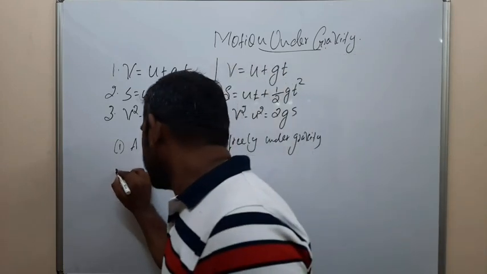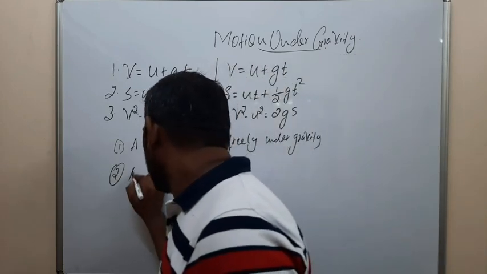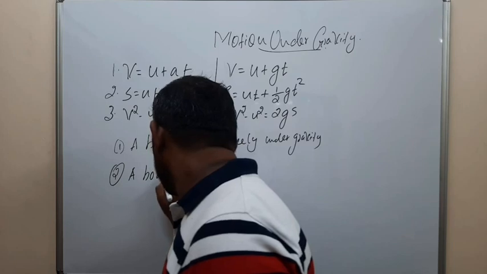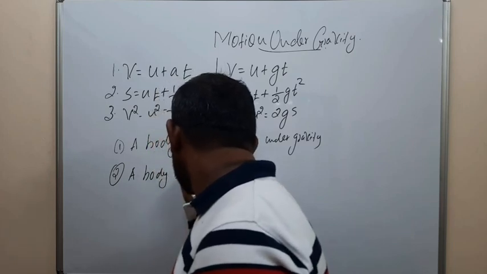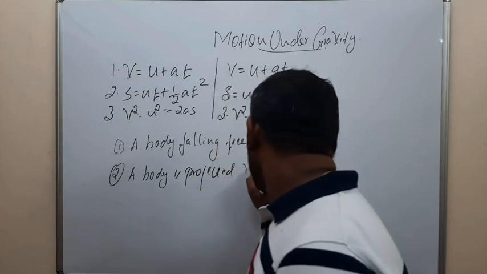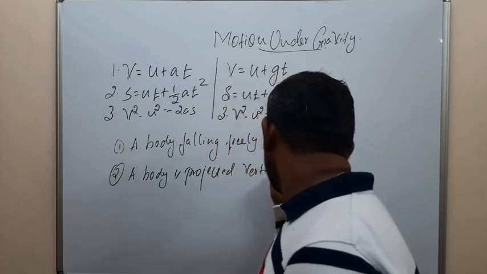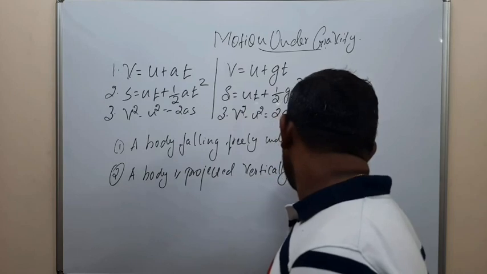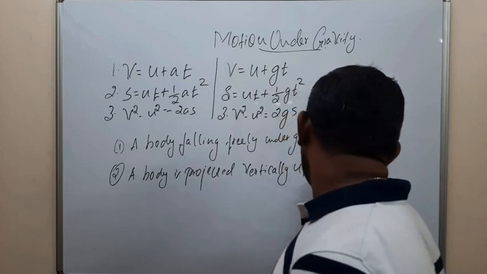The second type is a body projected vertically upwards.